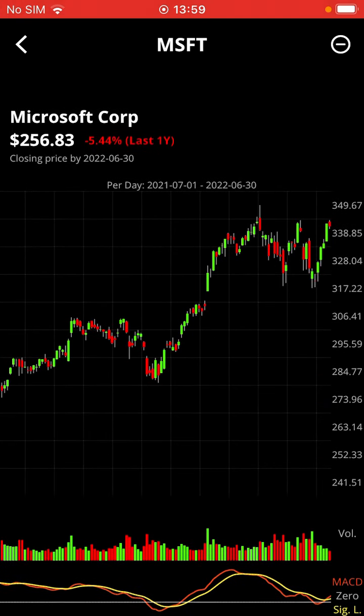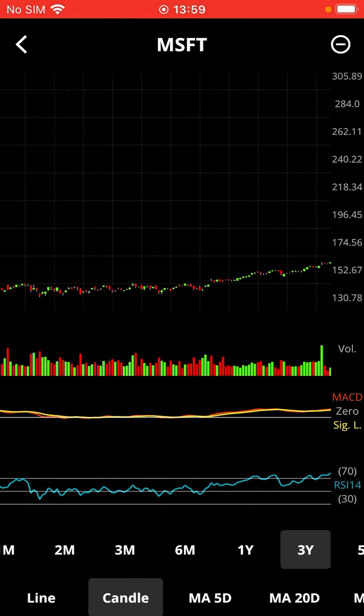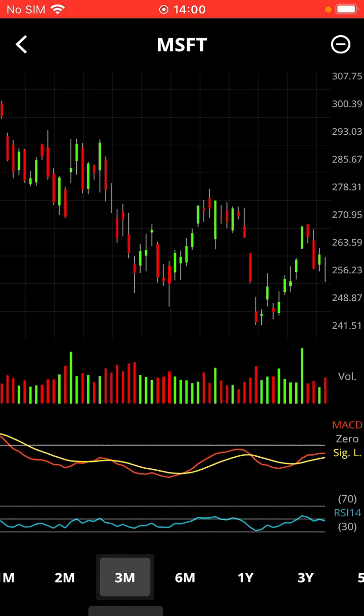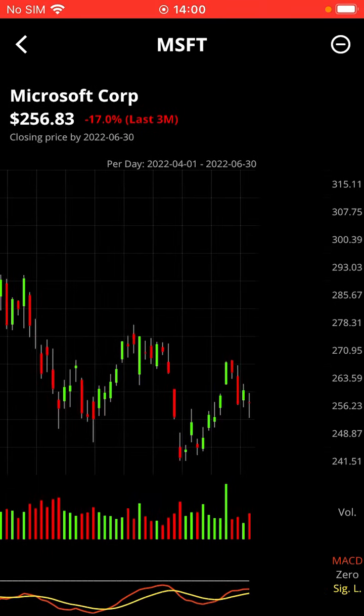In the last 1 year, the price has gone down by 5.44%. But if you have a look at the last 3 years, the price has actually gone up by 89%. So I'm going to go back to the 3 months graph, the candlestick graph. We can see that the price has gone down by 17%.